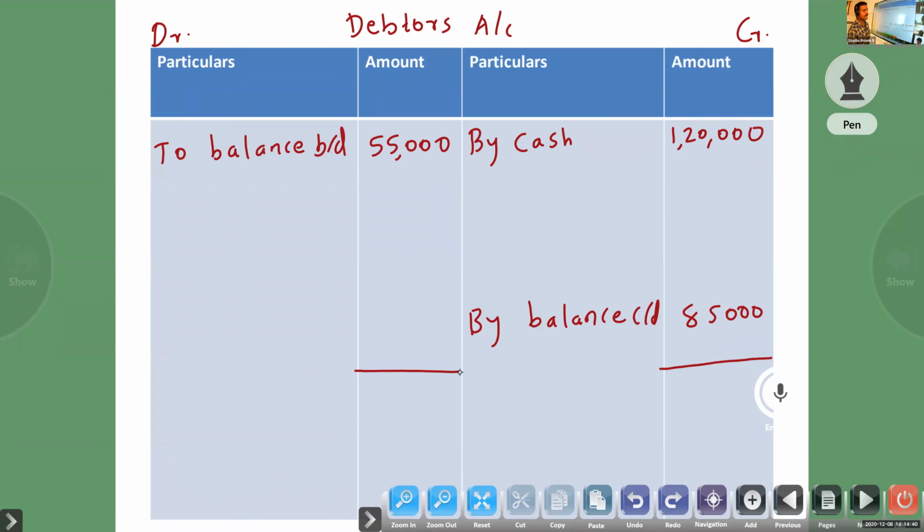So now we will balance. What is the balance figure? For what purpose are we preparing the debtors account? Tomlin, debtors account for what purpose?